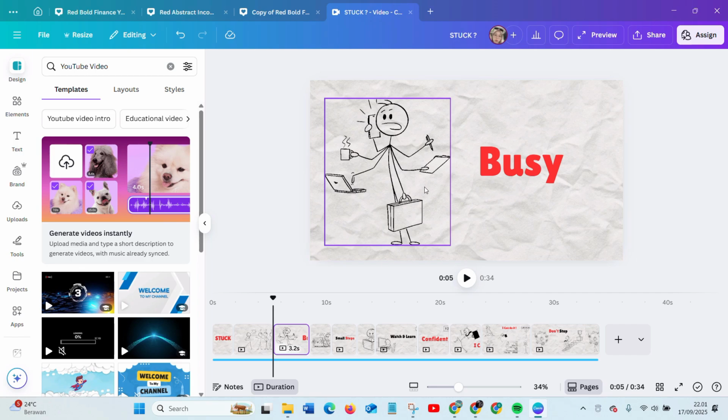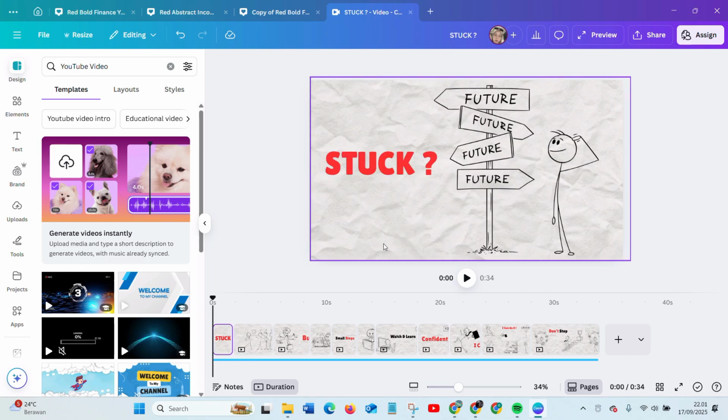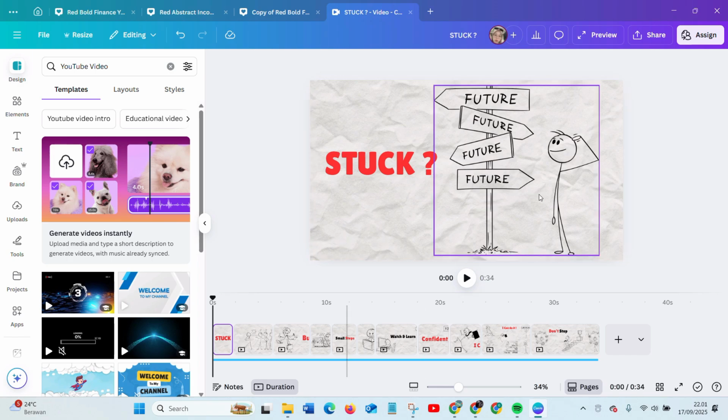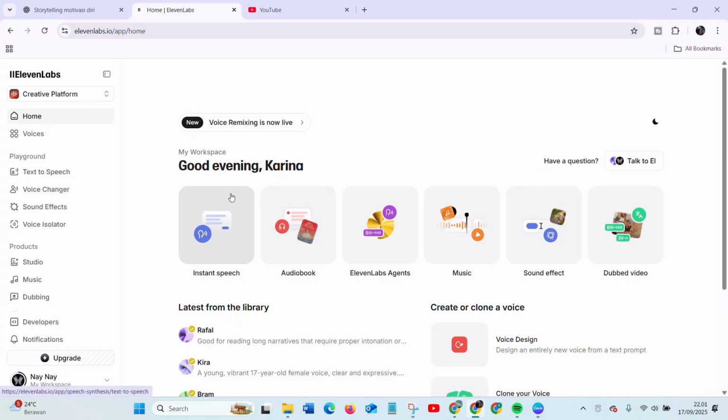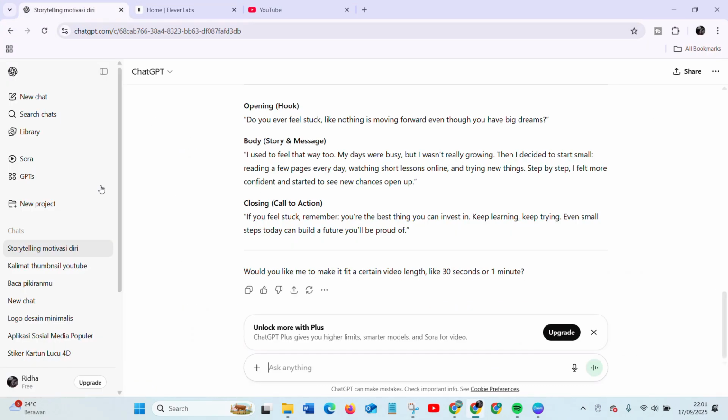So what if you want to create it? It's very simple. So first of all, the tools that you need to create this stick figure is, of course, Canva. And we need to create the voiceover. So before that, you can open your ChatGPT and create the script for your voiceover. For the result, I made this script. I asked ChatGPT to make me a script about motivation.